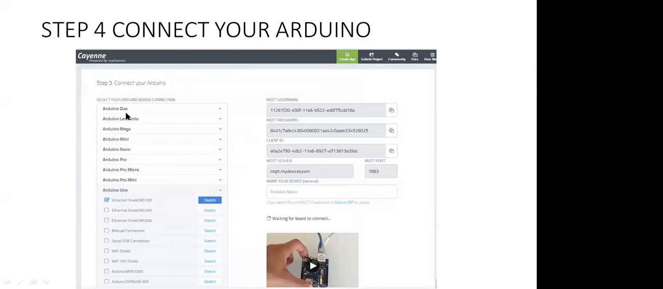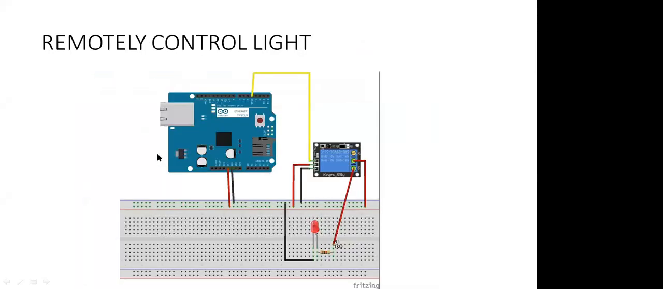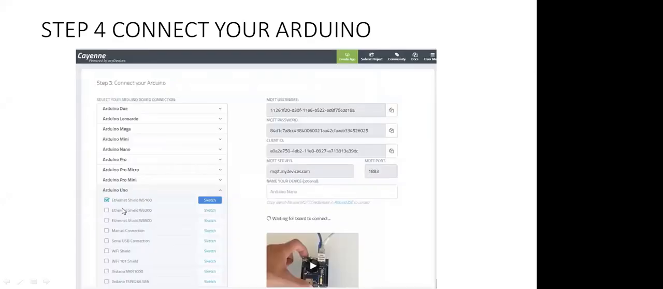That is, connect your device. It means how you are going to connect Arduino with the internet. For that you need a Wi-Fi device. Either you can use an Ethernet shield over here, or you can select Arduino plus Wi-Fi module. I'm going to use Arduino plus ESP8266 Wi-Fi module. So we have to select this one, and after that these are our details like MQTT address, MQTT username, password, client ID, and the server address.